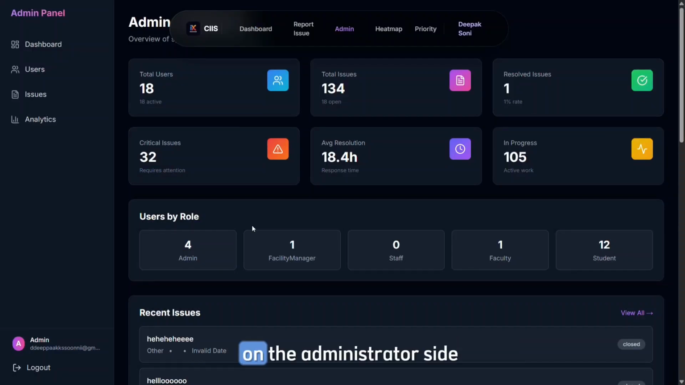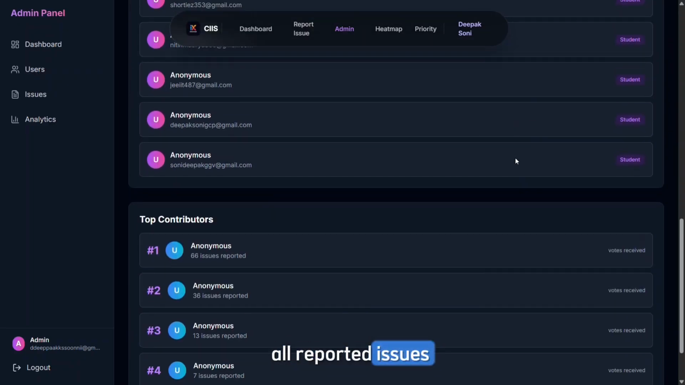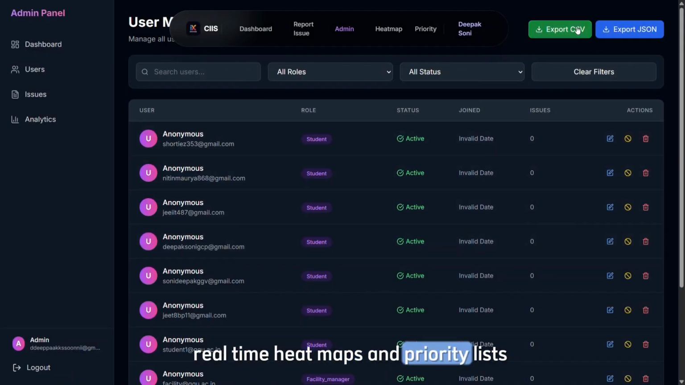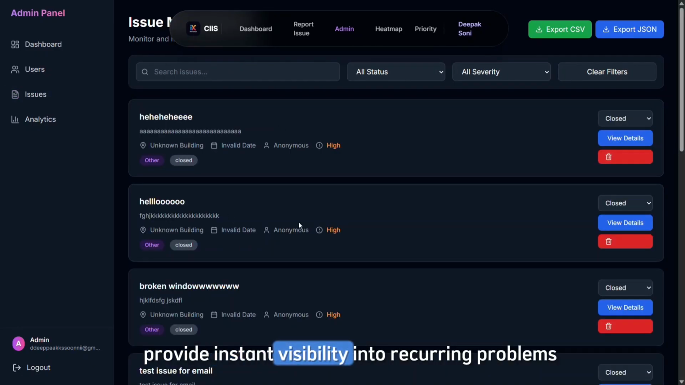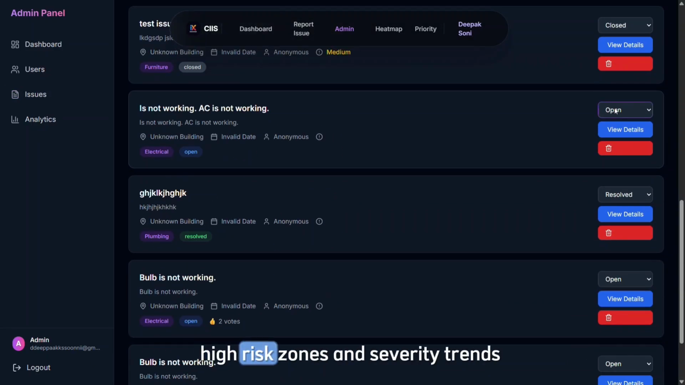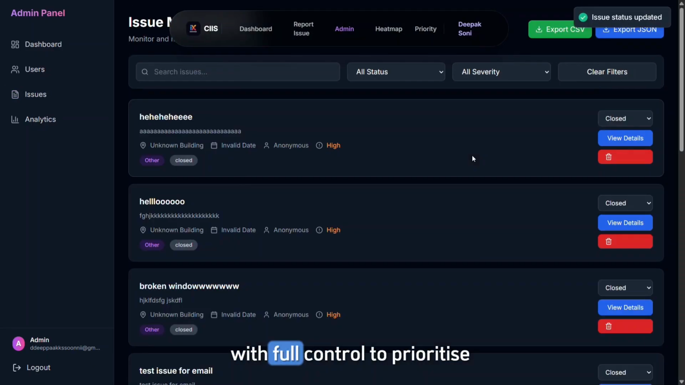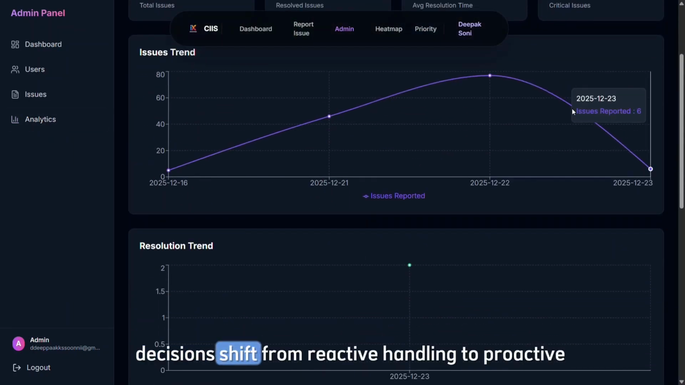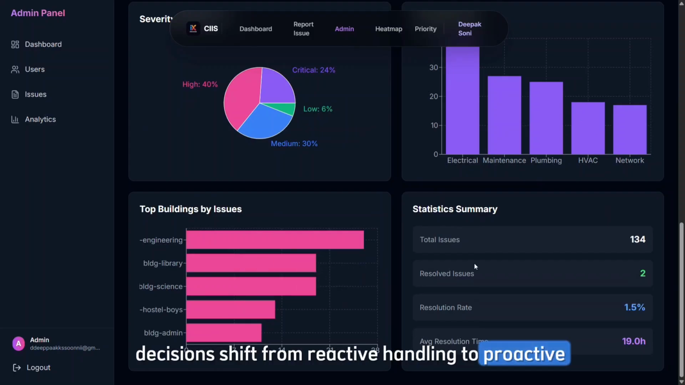efforts. On the administrator side, all reported issues are centralized into a single analytics dashboard. Real-time heat maps and priority lists provide instant visibility into recurring problems, high-risk zones, and severity trends. With full control to prioritize, assign, and track resolutions, decisions shift from reactive handling to proactive data-driven management.